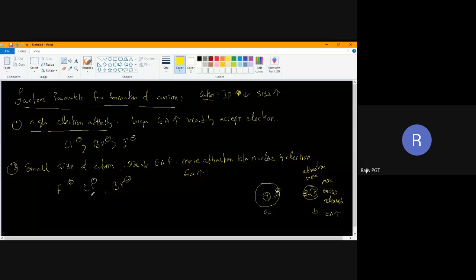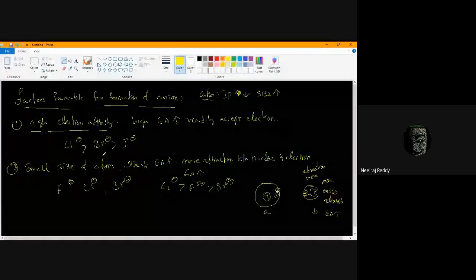Think and say. Cl, sir. Cl minus will be formed easily because its electron affinity is more. Cl minus will be formed more easily than F minus and Br minus. Clear, children?